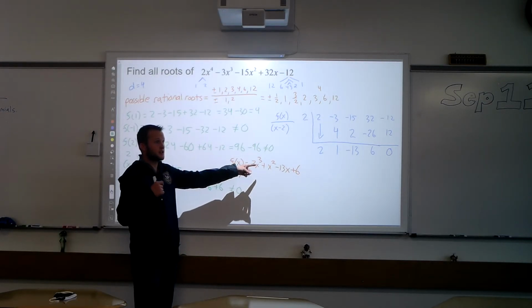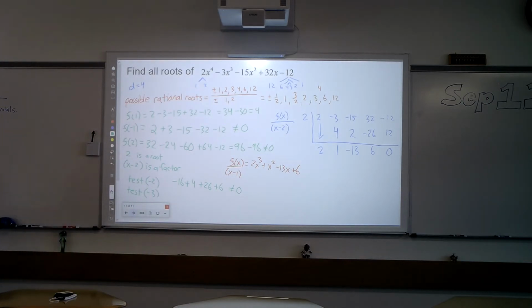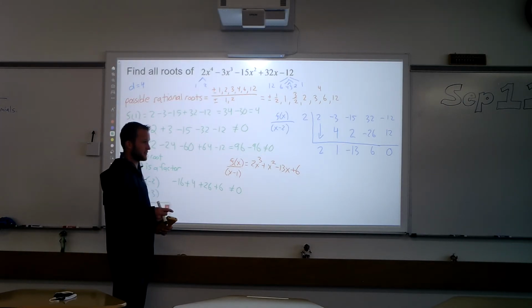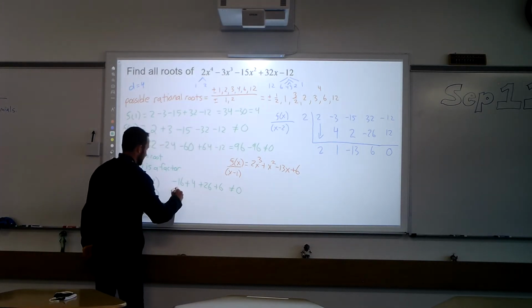-3 to the third. I'm going to need to get my calculator here. -3 times -3 is 9, and 9 times -3 is -27, and -27 times 2 is -54. Maybe I won't need a calculator. Let's just try it out. -54.